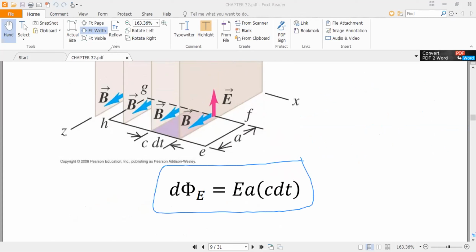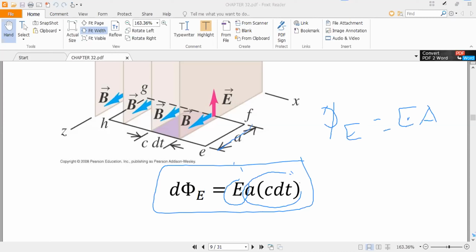On the right hand side, you know that the electric flux is equal to E into A, electric field into area. E is constant over this surface, and area is length into width.